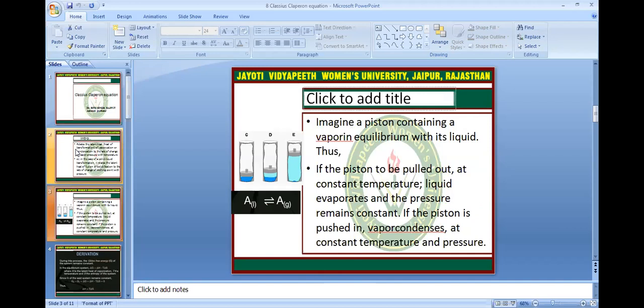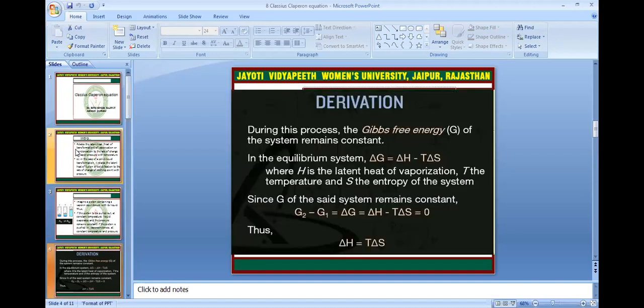This image shows a piston containing a vapor in equilibrium with its liquid. If this piston is pulled out at constant temperature, liquid evaporates and the pressure remains constant. If the piston is pushed in, vapor condenses at constant temperature and pressure. So the rates are equal, which means both sides are in equilibrium. So this is how we get the Clausius-Clapeyron equation.